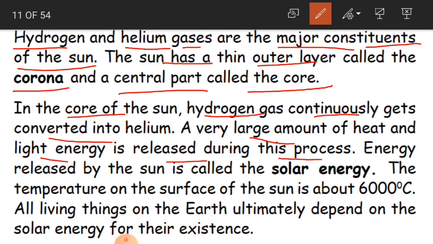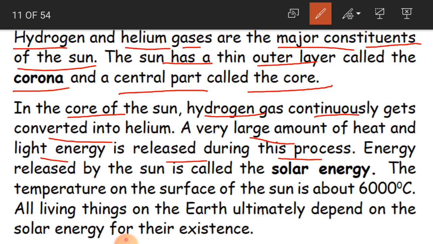So when this hydrogen gas is continuously changing into helium gas, you will get a large amount of heat and light. So this light energy is released during this process. Okay, children, clear? So a very large amount of heat and light energy is produced when the gases are getting changed.